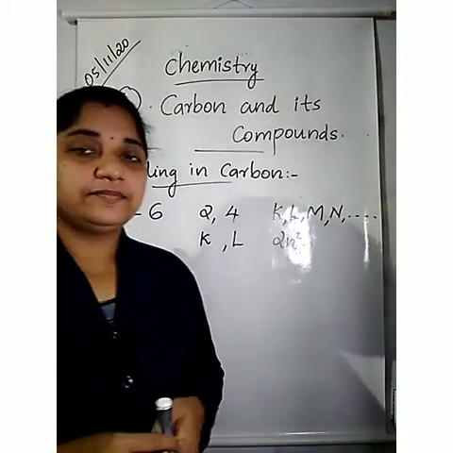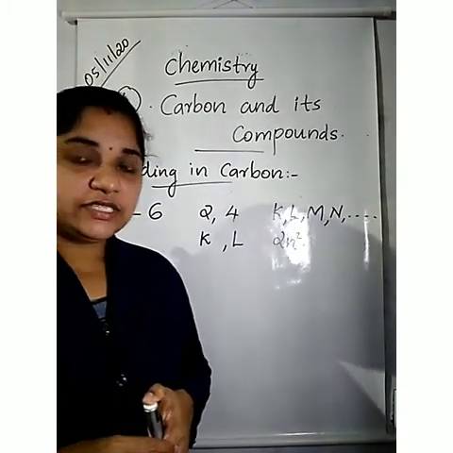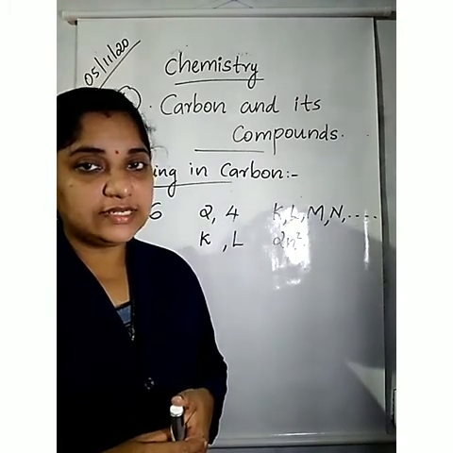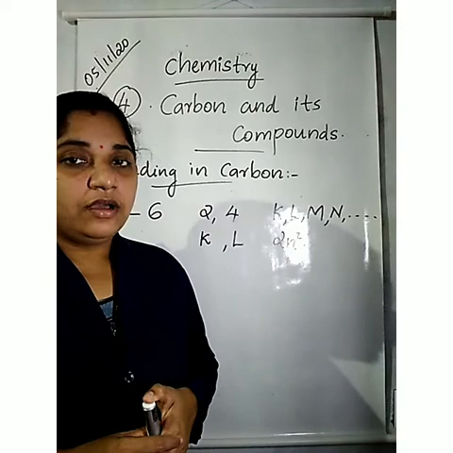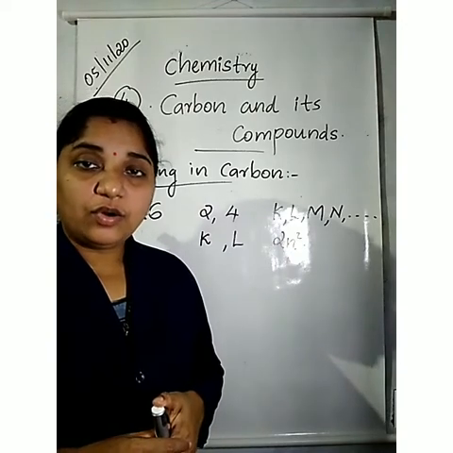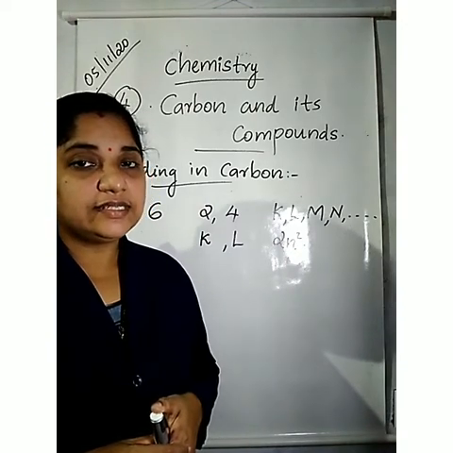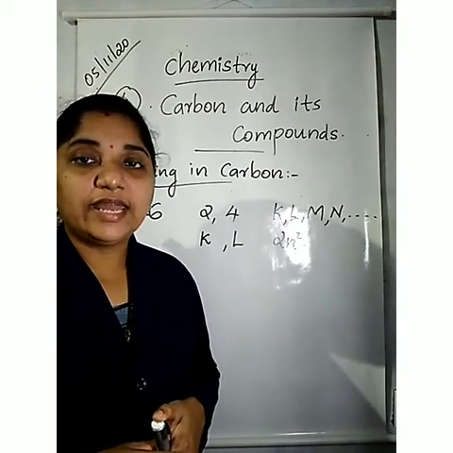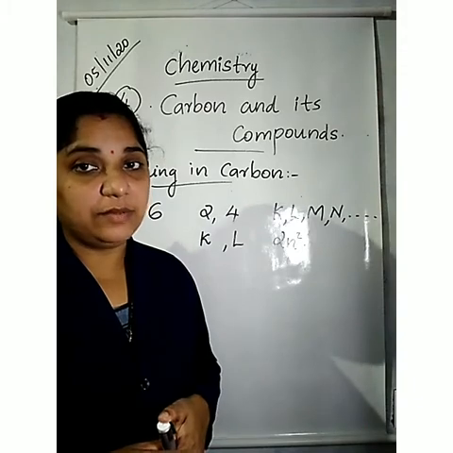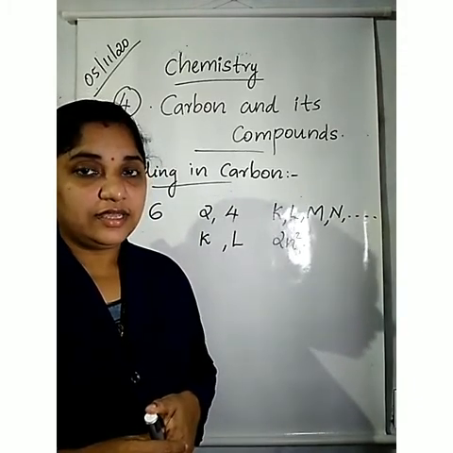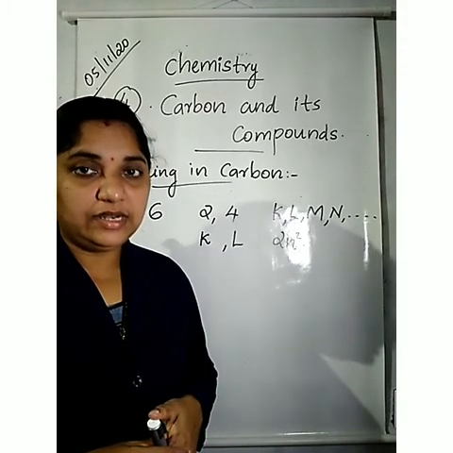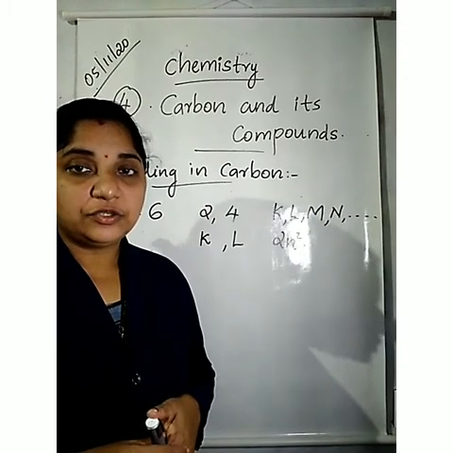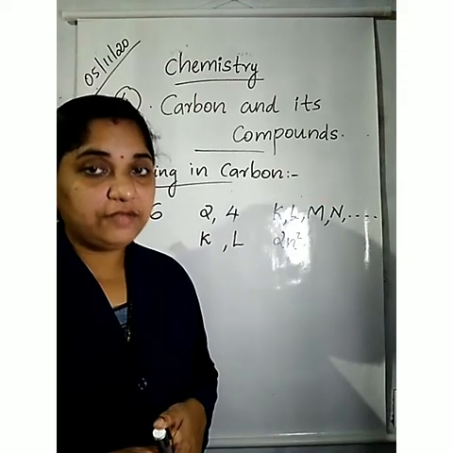We know that the reactivity of elements depends on their number of valence electrons, and all elements try to attain an octet. Then only can they be stable. If an element is stable, its outermost shell should be completely filled.